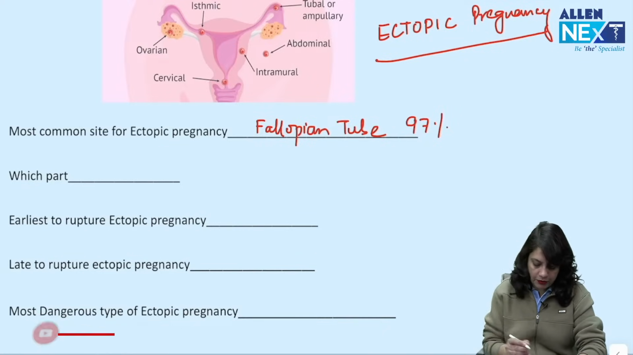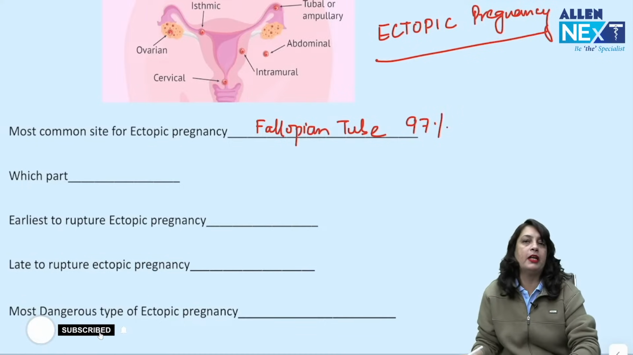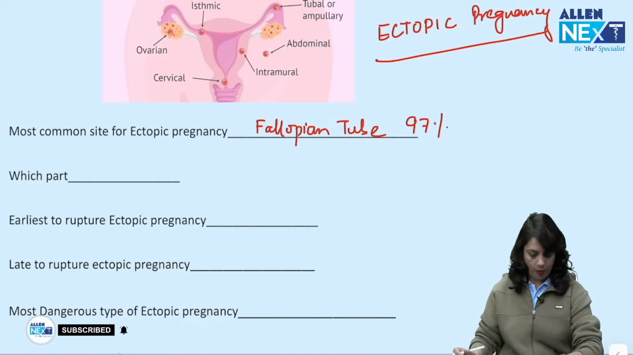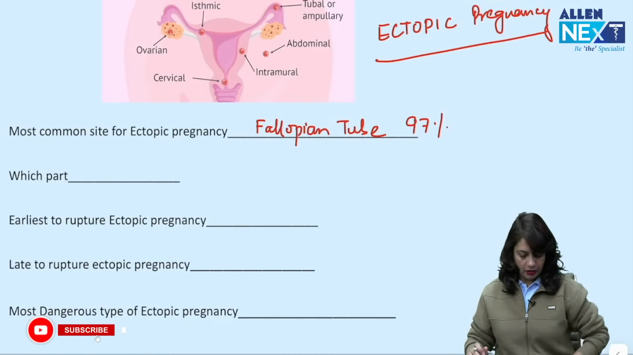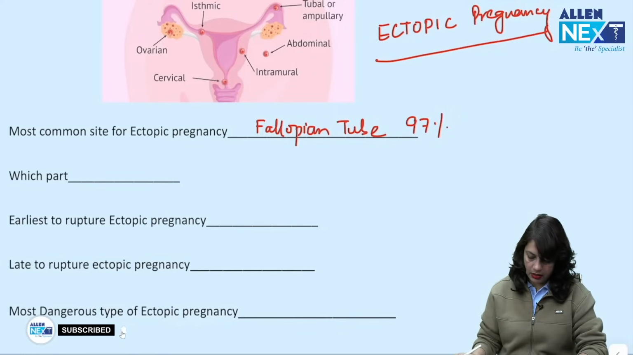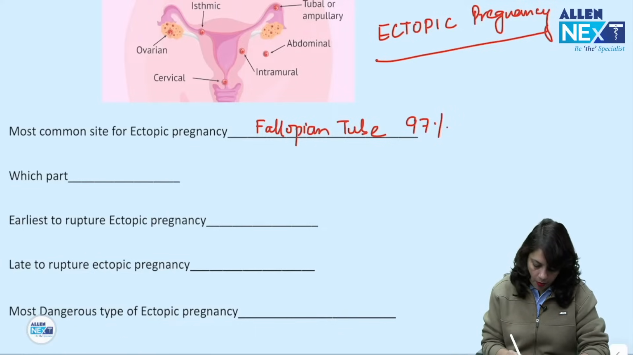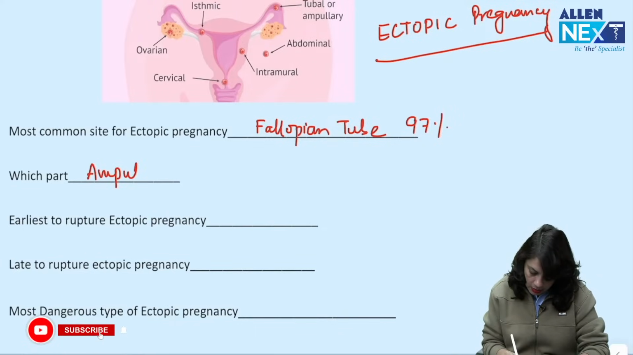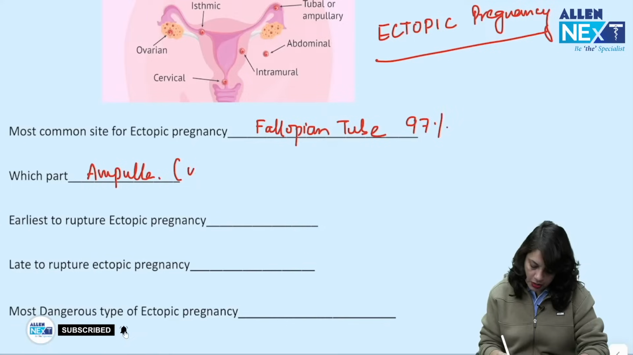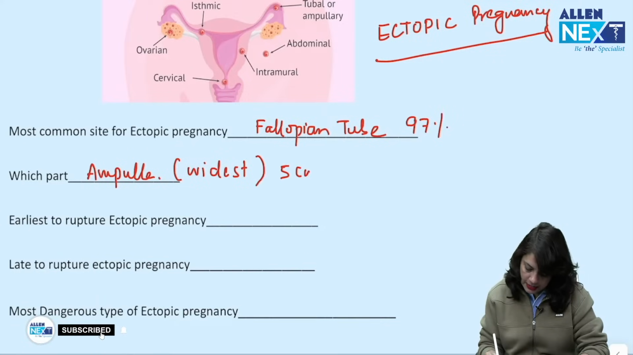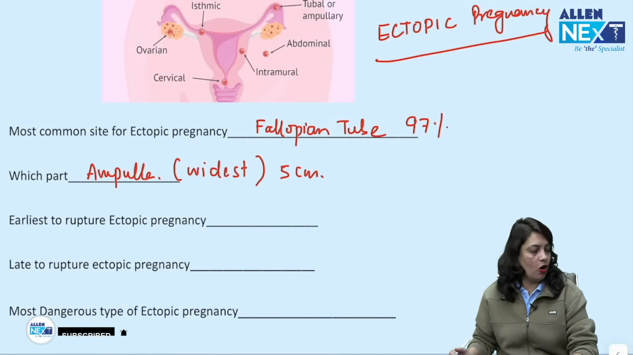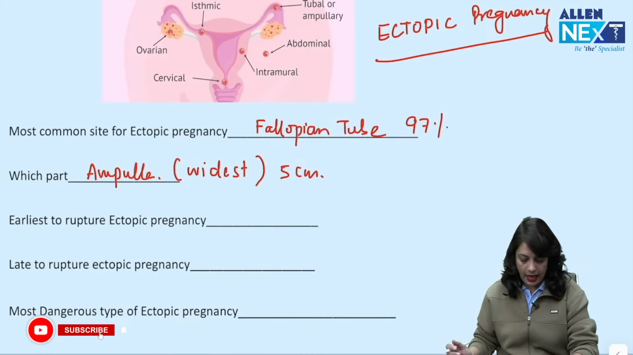Now, which part of the fallopian tube is ectopic pregnancy most common? The part of the fallopian tube where the ectopic pregnancy is common is the ampulla. That is the widest portion of the fallopian tube. It is 5 centimeters, and this is the normal site for fertilization as well.